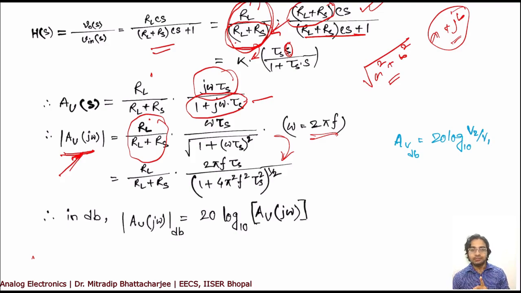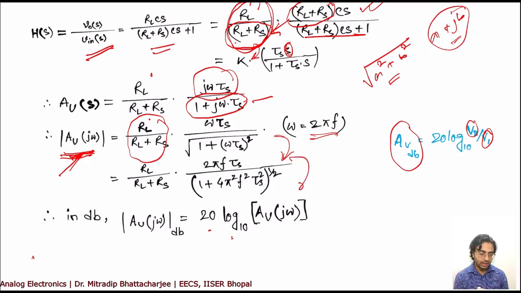In terms of dB, that means decibel, the same gain can be written as 20 log of the magnitude of Av(j omega). So what is this thing? The dB value of a gain is nothing but 20 log V2 by V1. V2 is output, V1 is input. So we already have calculated V2 by V1. Our V2 is V0, V1 is Vin.